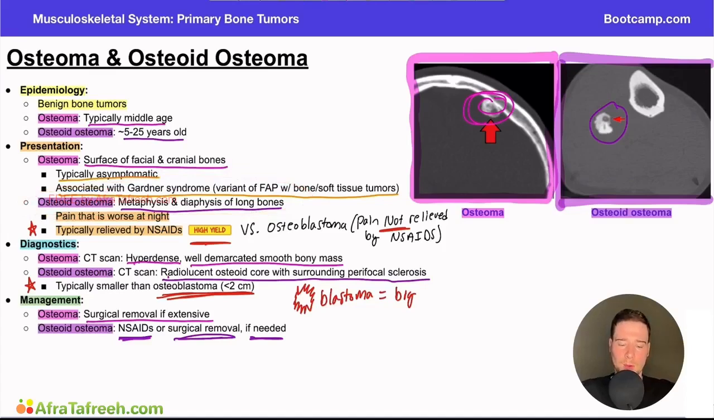When we think about the diagnostics here, right, the osteoma is going to have that hyperdense, well demarcated smooth area, versus the osteoid osteoma is going to have the radiolucent osteoid core with the surrounding sclerosis, or the white area, the hyperintensity on imaging findings.